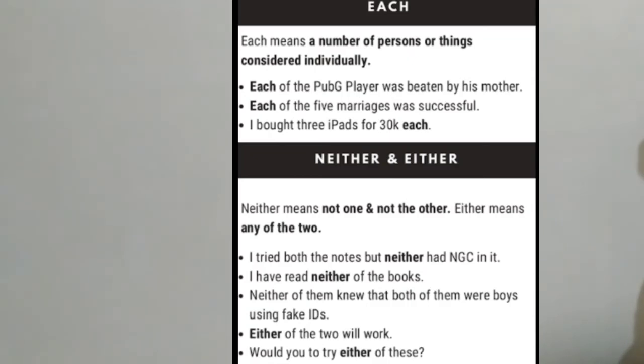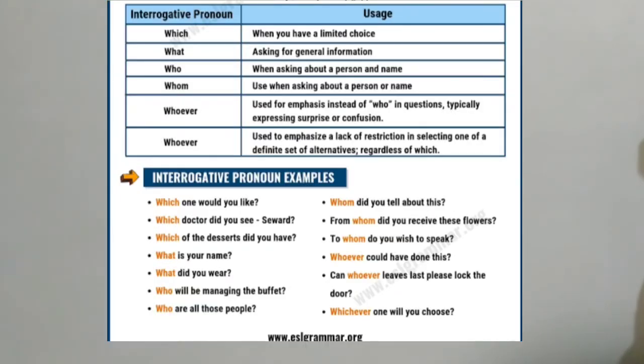That was indefinite pronoun and distributive pronoun. Okay, students, we are going to the last pronoun, that is the interrogative pronoun. In the types of sentences, you already learned what interrogative sentences are.